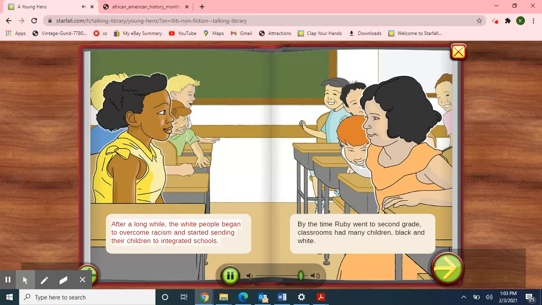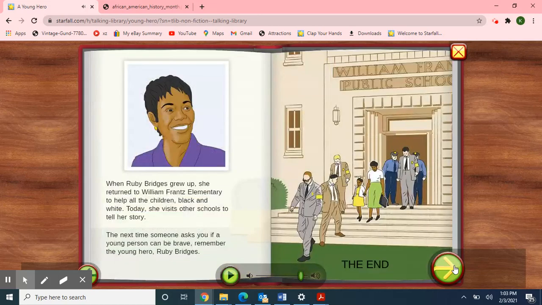After a long while, the white people began to overcome racism and started sending their children to integrated schools. By the time Ruby went to 2nd grade, classrooms had many children, black and white. When Ruby Bridges grew up, she returned to William Franz Elementary to help all the children, black and white.